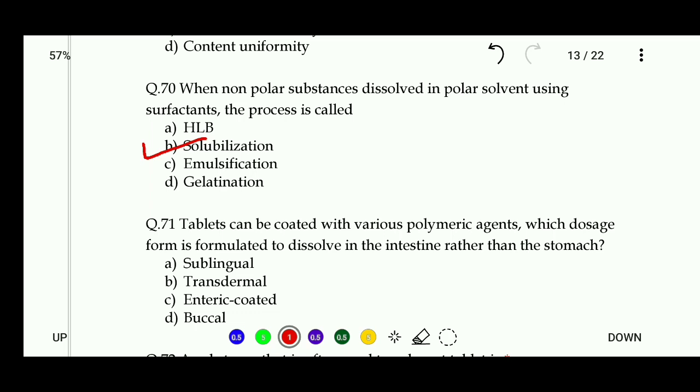Okay. 71. A tablet can be coated with various polymeric agents. Which dosage form is formulated to dissolve in the intestine rather than the stomach? Sublingual, transdermal, enteric-coated, or buccal. So the right answer is, you all know very well, enteric-coated. Enteric-coated formulations are those which dissolve in the intestine.